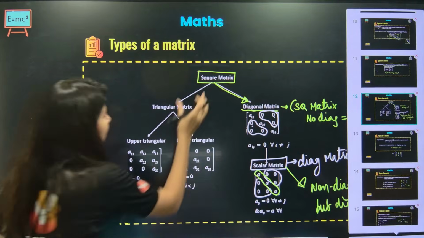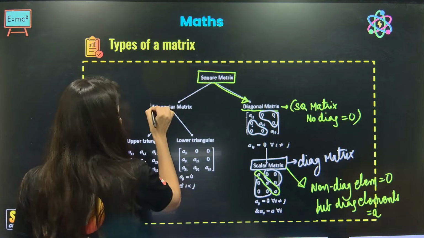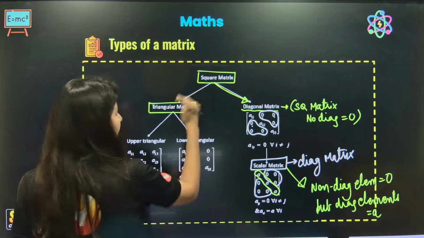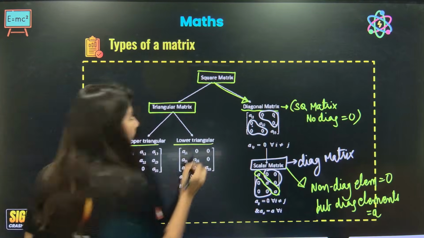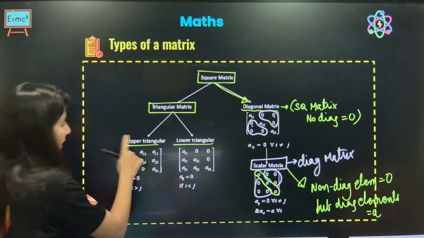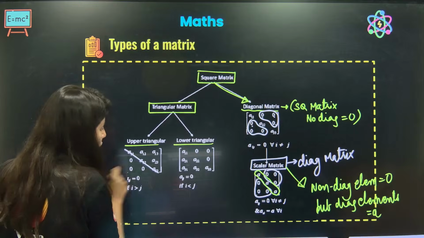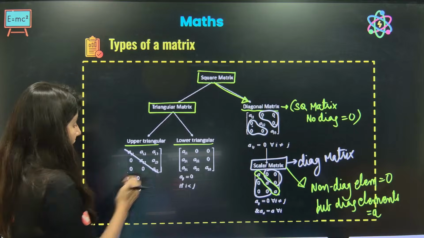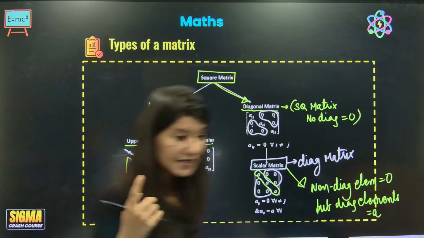A triangular matrix: can you see here that a square matrix has another type. One is diagonal, another is triangular matrix, in which upper and lower triangular are the 2 types. Upper triangular means the elements below the diagonal are 0, and in a lower triangular matrix the elements above the diagonal are 0. Understand the definition nicely.